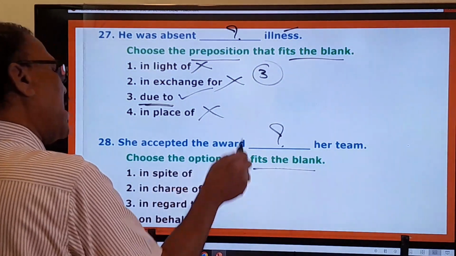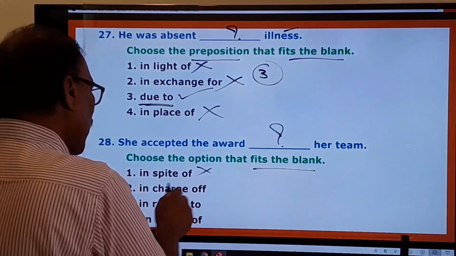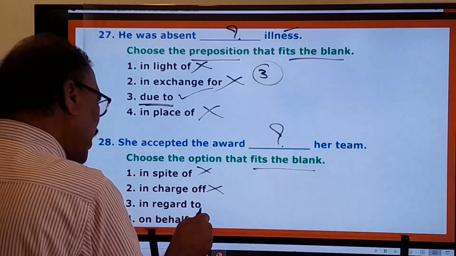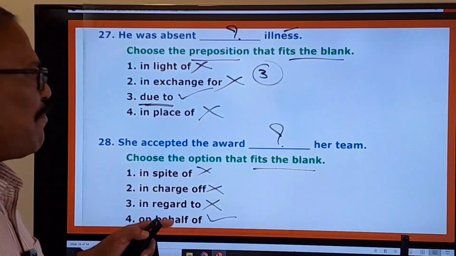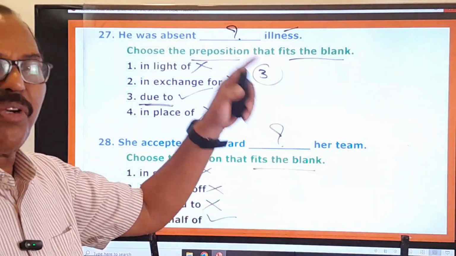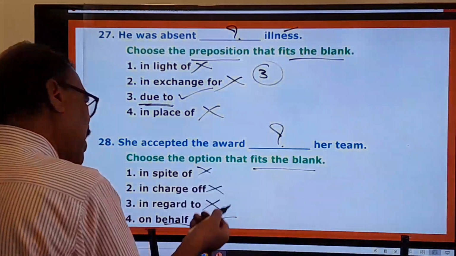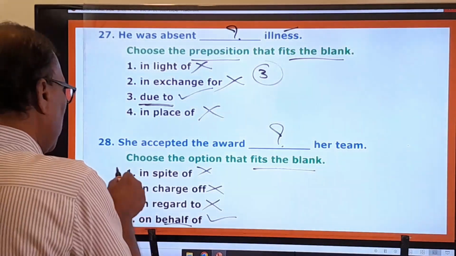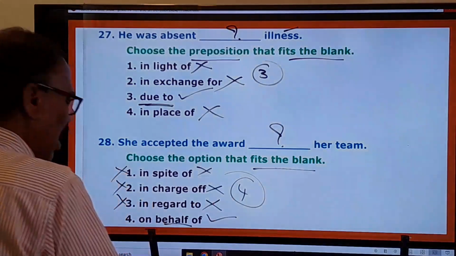In spite of, అయినప్పటికీ. She accepted the award in spite of her team? No. In charge of? No. In regard to? No. On behalf of is the right one. తరపున. She accepted the award on behalf of her team. ఆమె యొక్క టీం తరఫున. So on behalf of, in behalf of you can use. Therefore the first one, second one, and third one are wrong. Only the fourth one is the right answer.